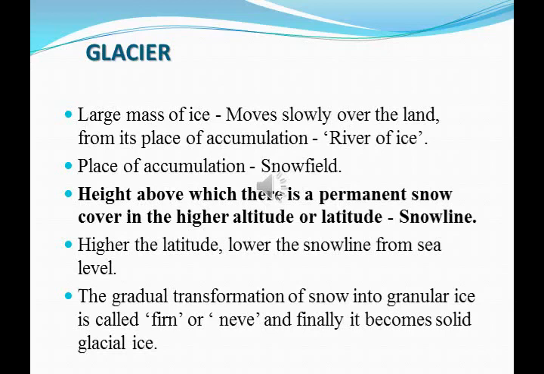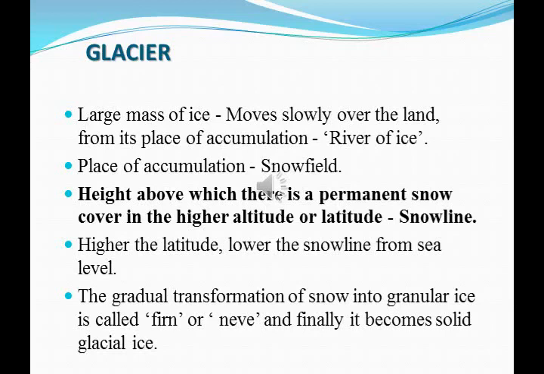A glacier is a large mass of ice that moves slowly over the land from its place of accumulation. So it is also known as a river of ice. Then the place of accumulation, that is, the place where the glaciers are formed, is called a snowfield.